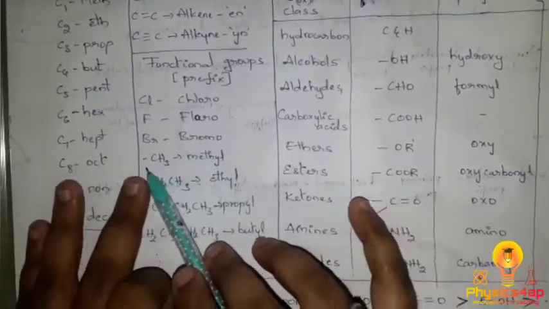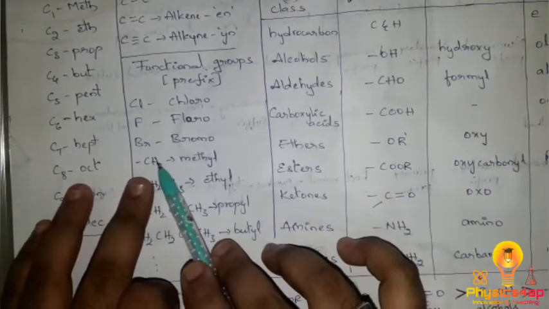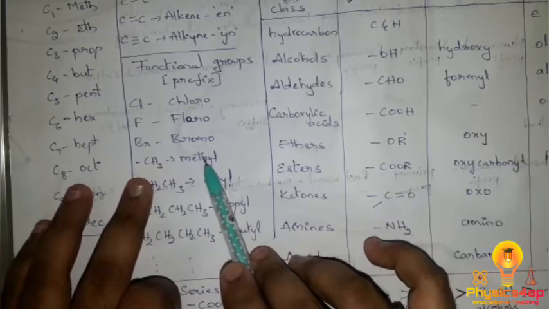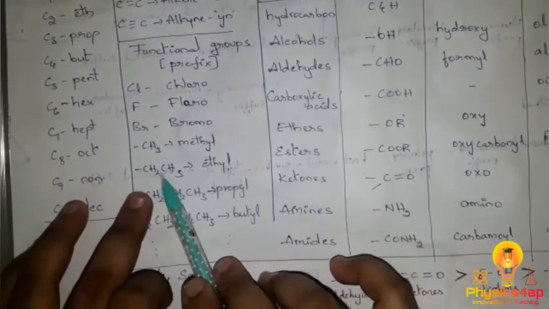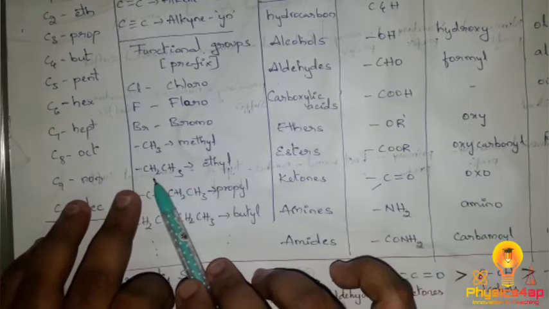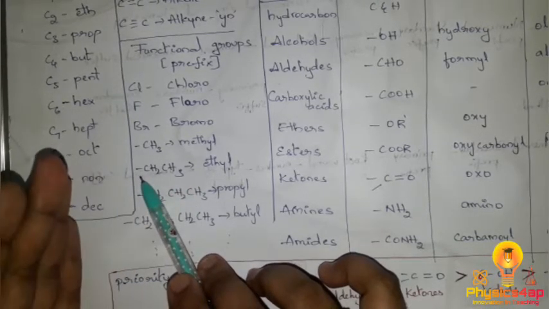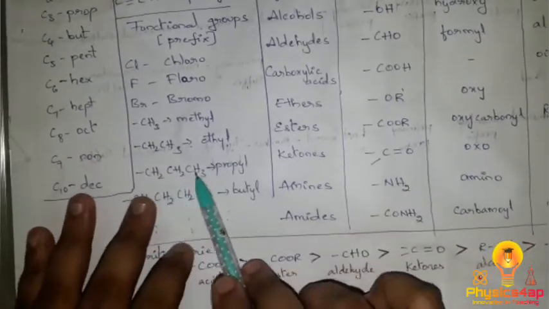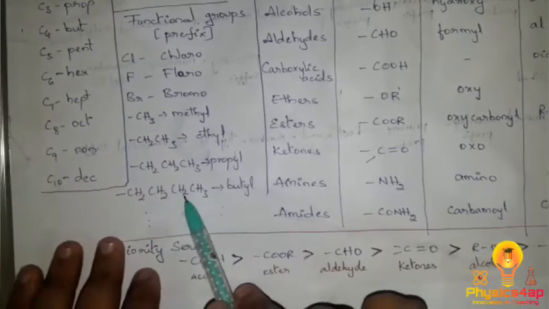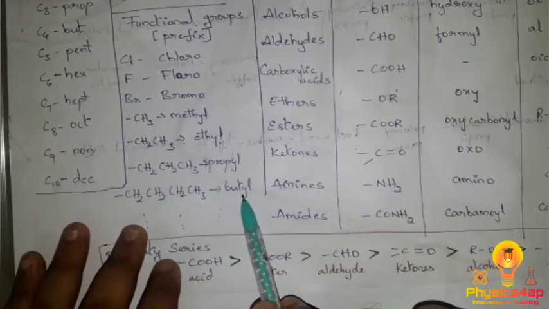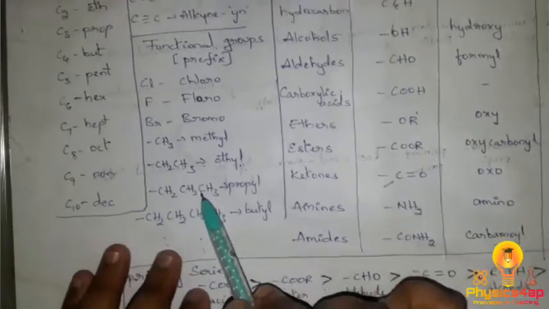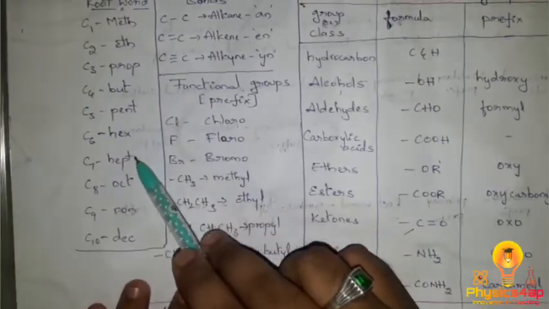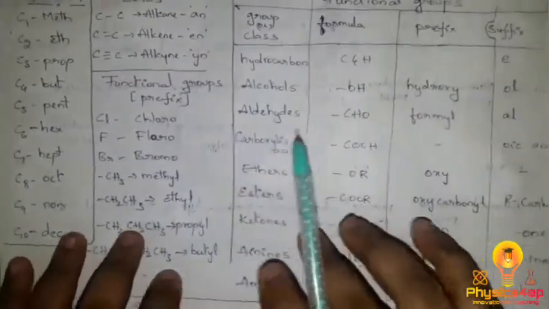If a hydrocarbon is attached with CH3, we call it methyl. If two carbons, CH2CH3, are bonded to the hydrocarbon as a functional group, we call it ethyl. Three carbons we call propyl, and four carbons butyl. And what about five carbons? Yes, pentyl, hexyl, heptyl. So the process goes on continuously.